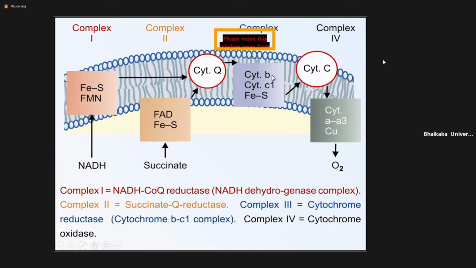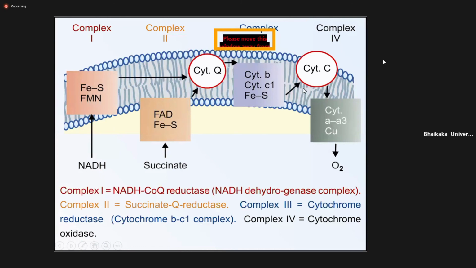Now cytochrome Q gives the electron to complex 3. When the electron goes from complex 3 to cytochrome C, again 4 protons go inside to outside. Now cytochrome C connects complex 3 to complex 4.